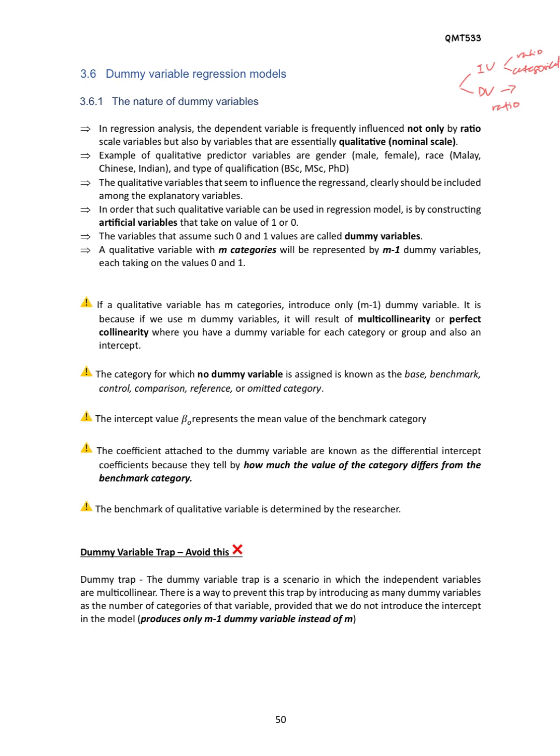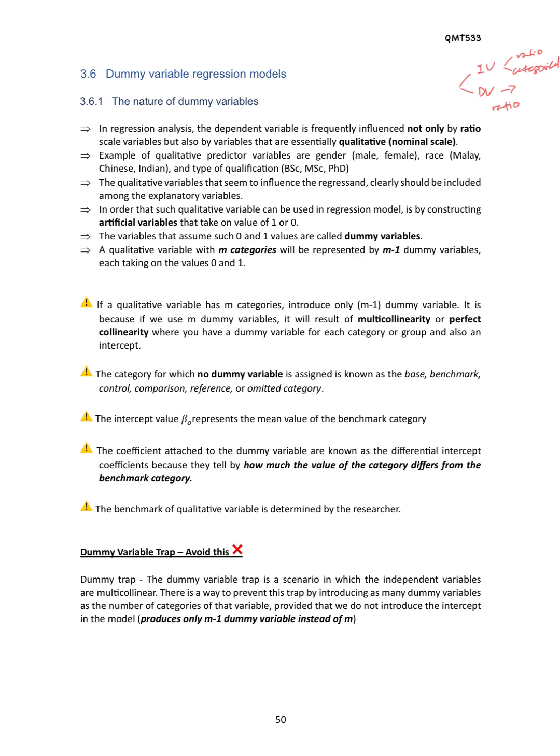So the qualitative variable also has its role in constructing the regression model. It should be included among the explanatory variables, meaning our independent variables. So how do we include the qualitative variable in a regression model?